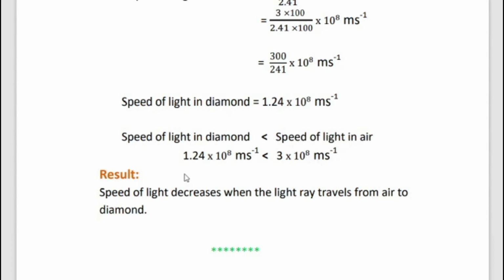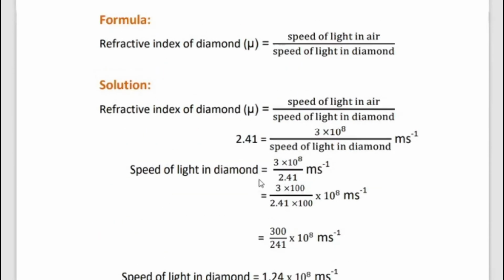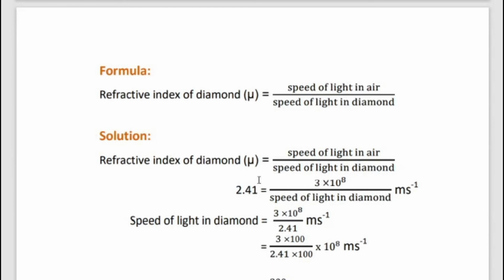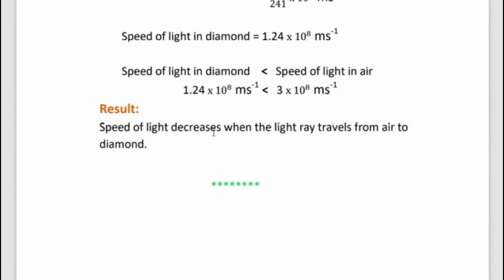So when we compare the speed of light in diamond with speed of light in air, speed of light in diamond is lesser than speed of light in air. The reason: speed of light in diamond is only 1.24 × 10^8 m s^-1 when compared with the speed of light in air, that is 3 × 10^8 m s^-1. So when a light ray travels from air to diamond, the speed of light decreases.